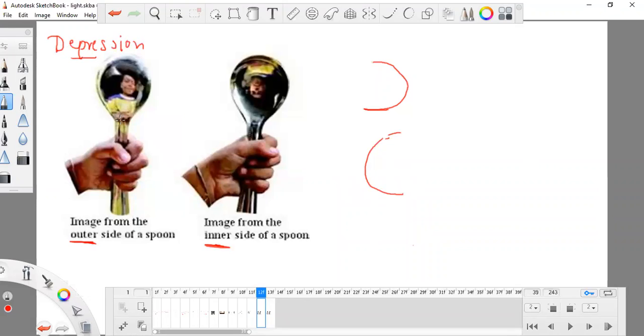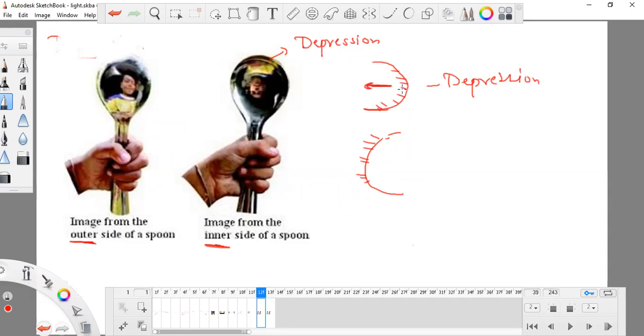That means it is hollow. And the outer side is slightly bulged, it is bulging outwards.